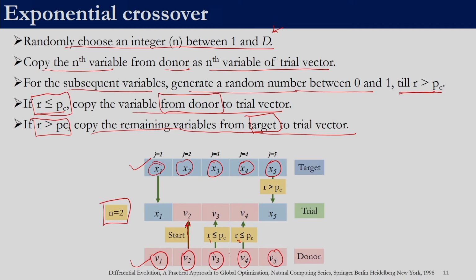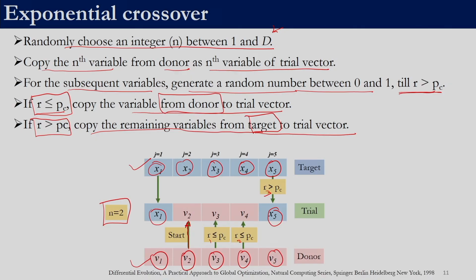Then we move on to the next variable. For the fifth variable, let us assume that the random number we generate is greater than the crossover probability. In this case, we start copying from the target for all the variables which are not yet filled. This variable is not yet filled and this variable is not yet filled. So, we copy x5 from the target vector and x1 also from the target vector.